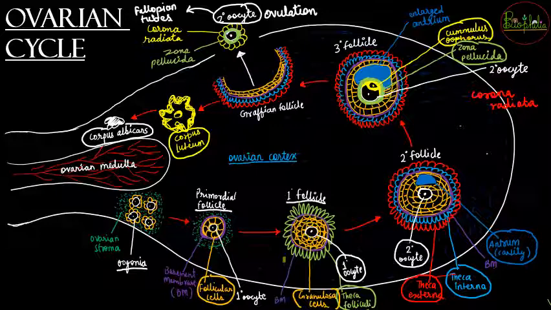So that was the entire summary of the video, that is starting from the oogonia up till the formation of the secondary oocyte or the mature ovum, and on the other side, the cycle of the corpus albicans. So I hope this was a little summary that helped you to understand the entire process that occurs in oogenesis in one go.